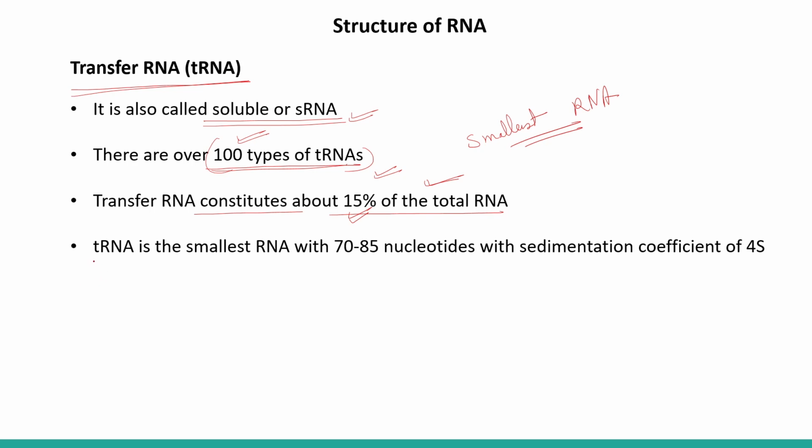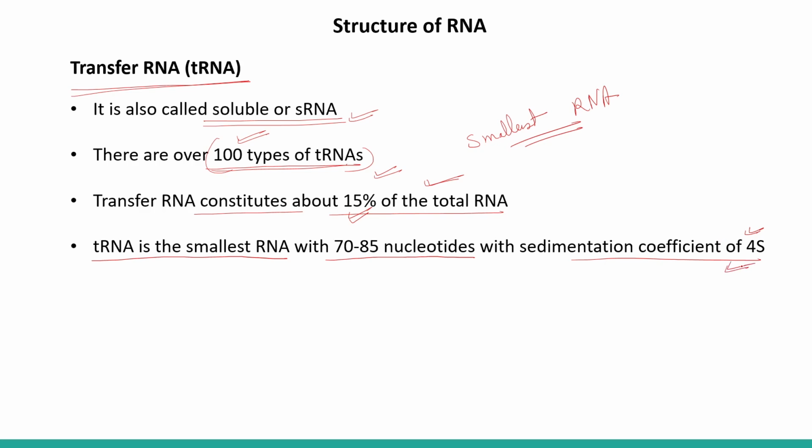So tRNA is the smallest RNA, 70 to 85 nucleotides long, with a sedimentation coefficient of 4S. So its sedimentation coefficient is smaller than the smallest rRNA, that is 5S type, which is present in the ribosome.